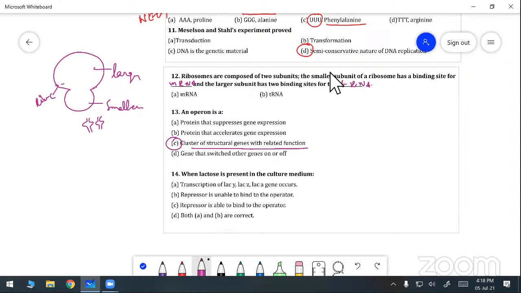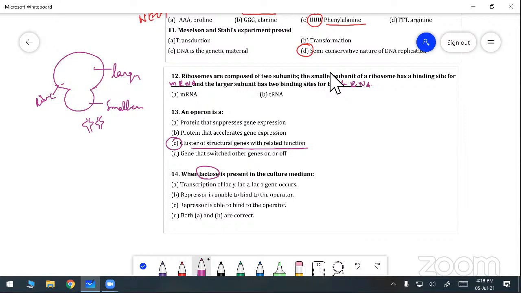When lactose is present in the culture medium, we use the lactose for the growth of the bacterial cells. We already studied the operon and the lac operon model.